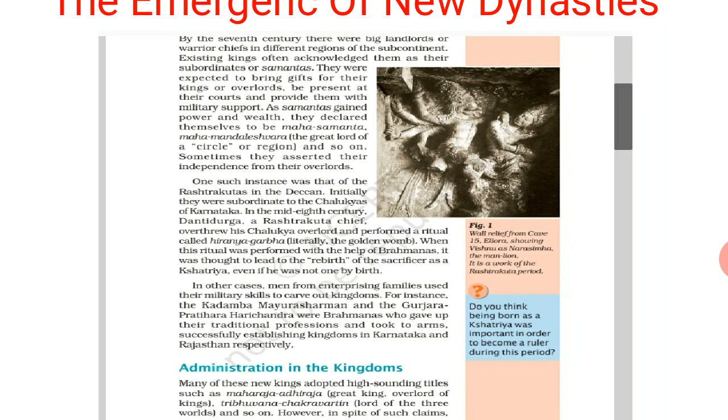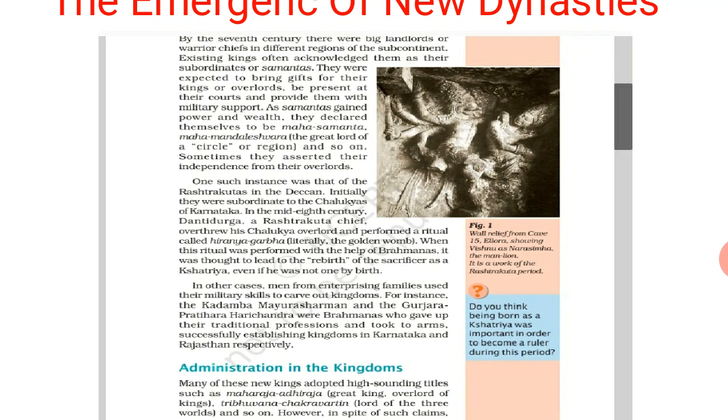And the kings were giving some areas to them, saying that this area you have to look after. Now they were known as the samantas. They were expected to bring gifts for their kings and overlords, be present at the courts, and provide them with military support. The samantas were happy because they were getting some power and some area to run.